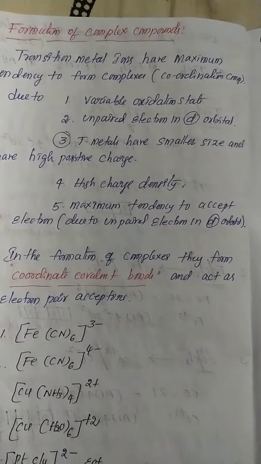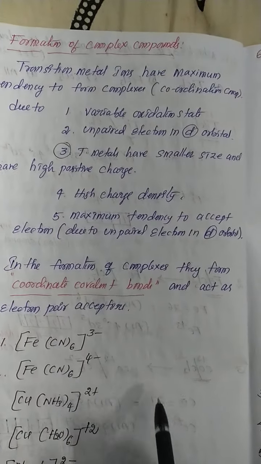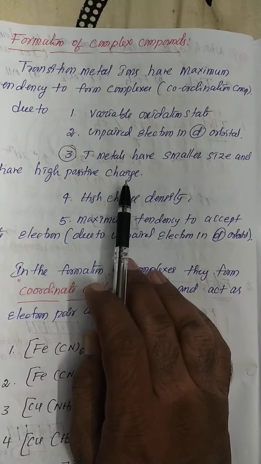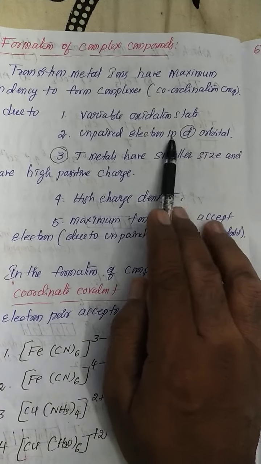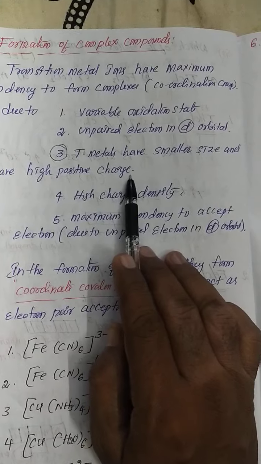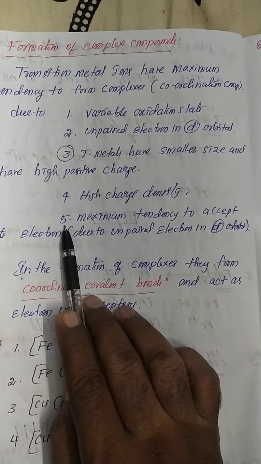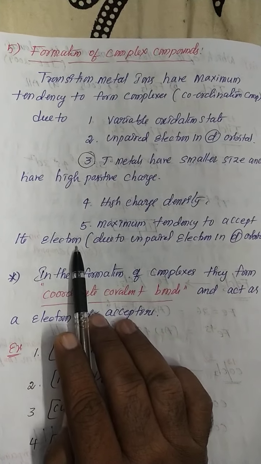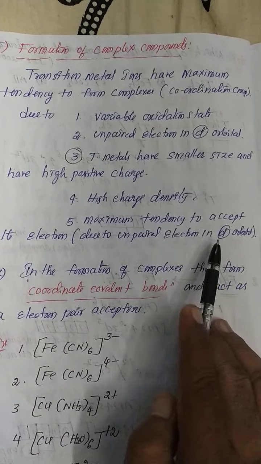So my dear students, from the CBSE board level point of view, these points are very important. Why can d block elements easily form complex compounds? Variable oxidation state, unpaired electrons in the d orbital, transition metals have smaller size and high positive charge, high charge density. And the fifth important point is maximum tendency to accept electrons, maximum tendency to accept the electron due to the unpaired electron in the d orbital.